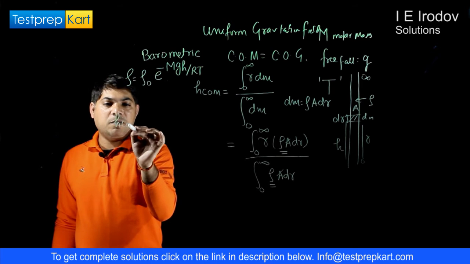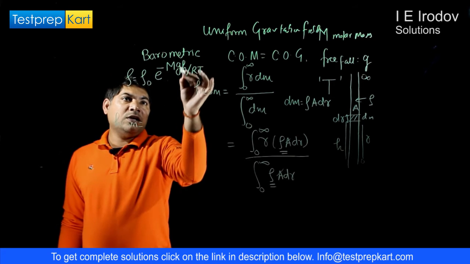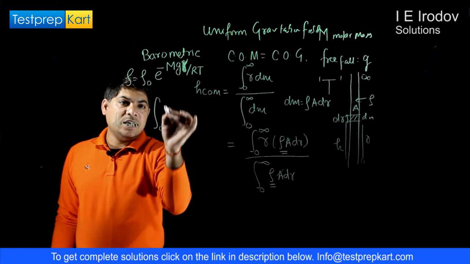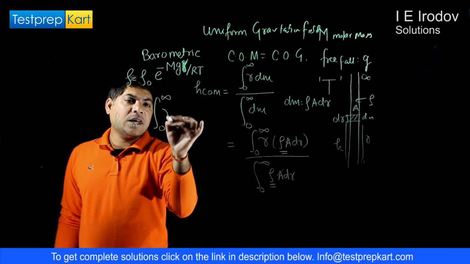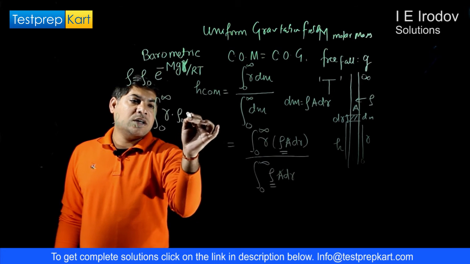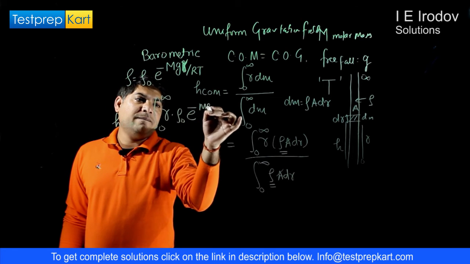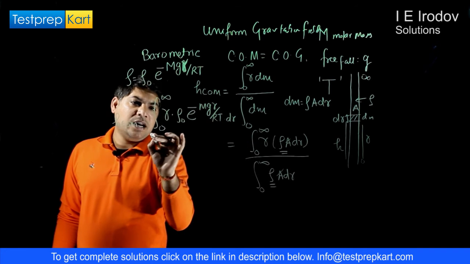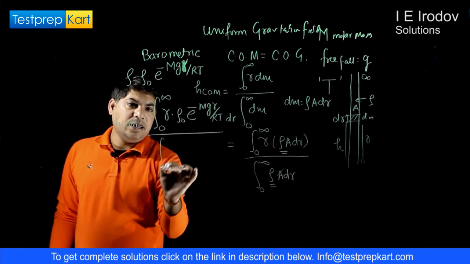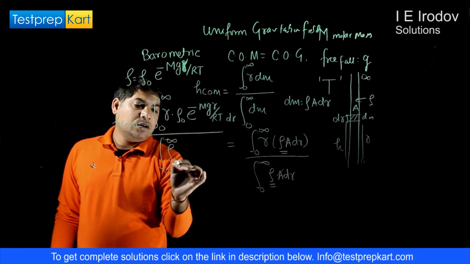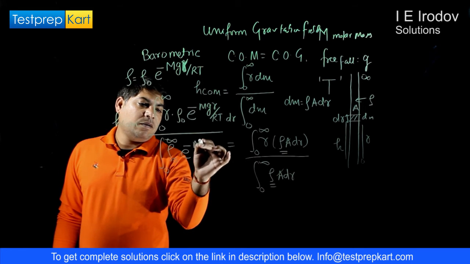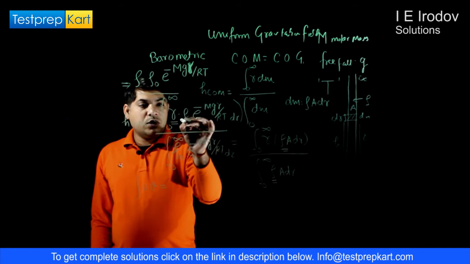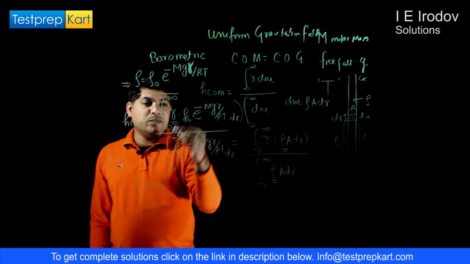Then h center of mass is equals to, here we can take r, in fact, if we are taking height r, integration 0 to infinite r into rho naught e to power minus mgr over RT into dr divided by integration 0 to infinite rho naught e to power minus mgr over RT into dr. So here rho naught is constant, so we can eliminate this term.